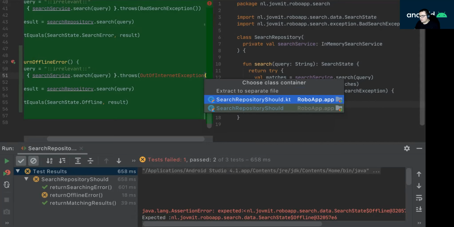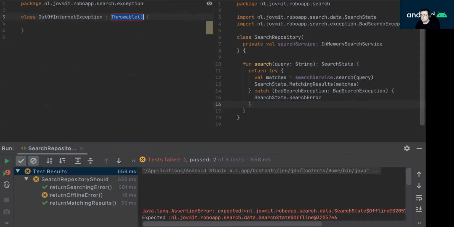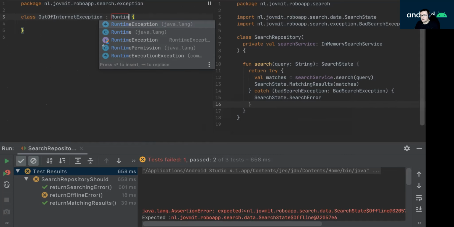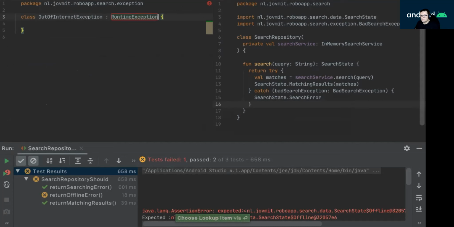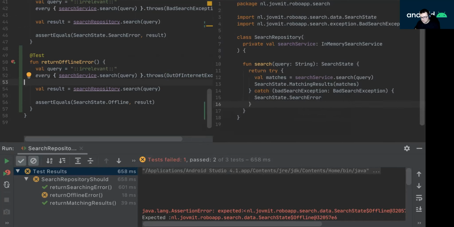So let's create a new class in the exception package, which is also going to be a runtime exception. And that one is good to go. And now I run the test. Yeah, that was a little distraction because I was trying to explain something.